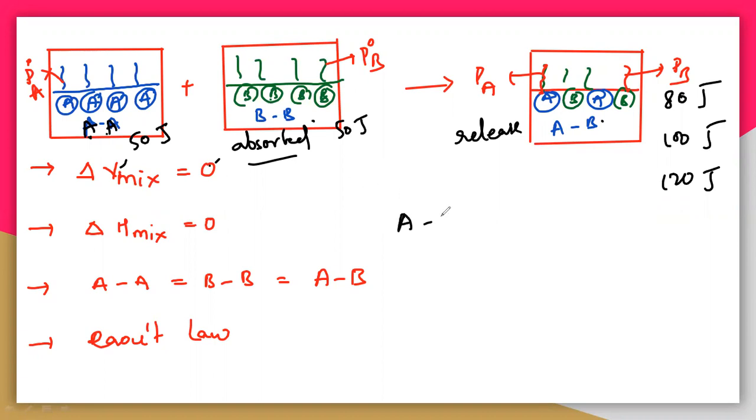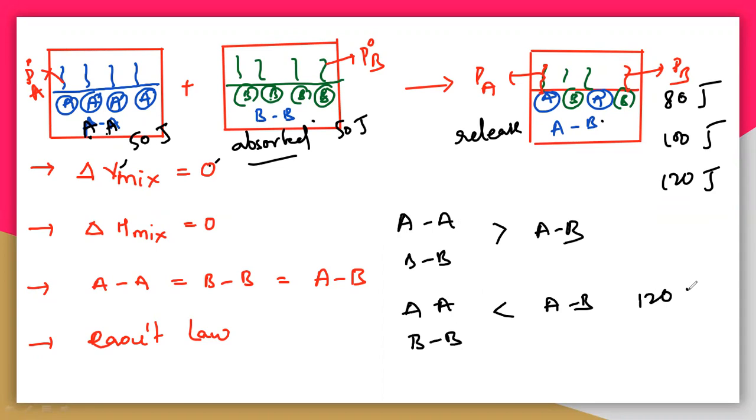See here, the interaction between A comma A and B comma B may be greater than A comma B, and in the second case, A comma A and B comma B interactions may be less than A comma B. If the interactions are increased, generally it means there is no hydrogen bonding in A comma A and B comma B. If the new AB solution has a new interaction, let us take it is hydrogen bonding, a strong force of attraction for AB, then definitely it will release more energy. So if the interactions are increased, it will release 120 joules.